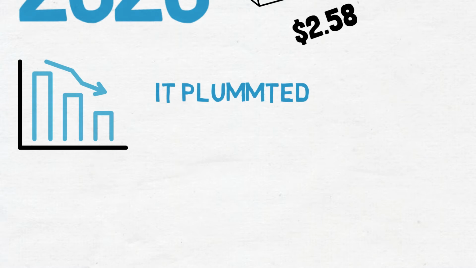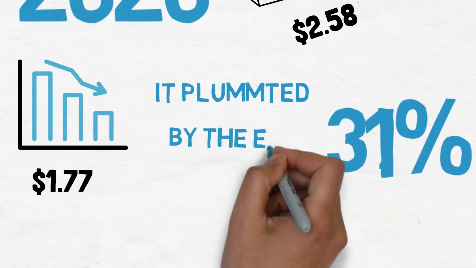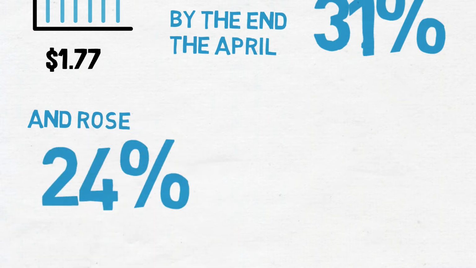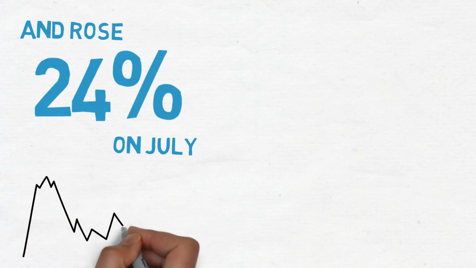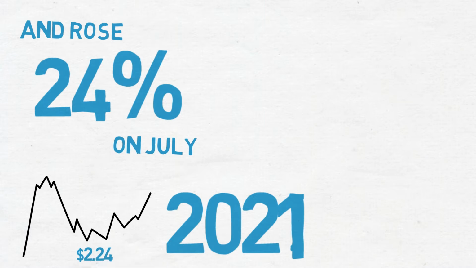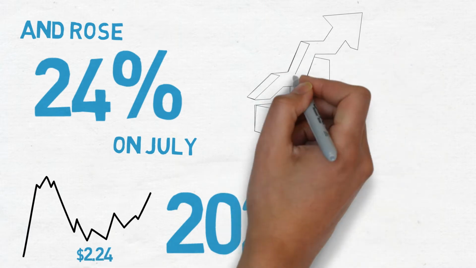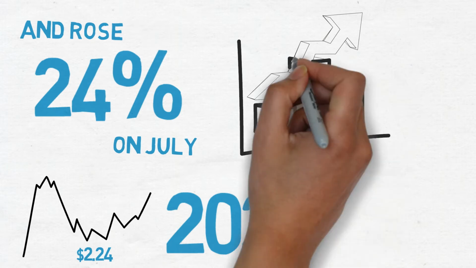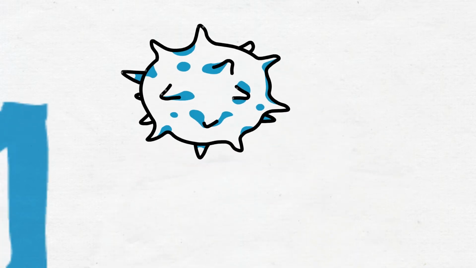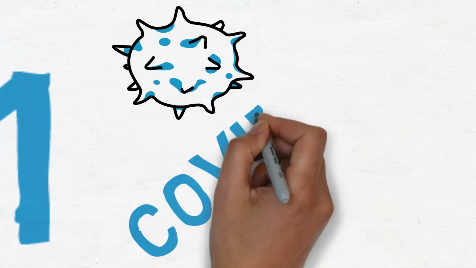It plummeted 31% to $1.77 by the end of April 2020 and then rose 24% to $2.20 a gallon on July 13, 2020. The cost of gas remained relatively stable through the beginning of 2021, starting the year at $2.24, though prices were on an upward trajectory. By the beginning of May 2021, the price was up to $2.89. A combination of factors, including the response to the coronavirus pandemic, created this extreme volatility.